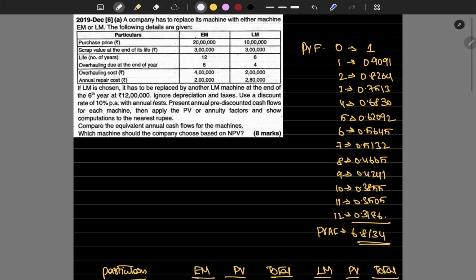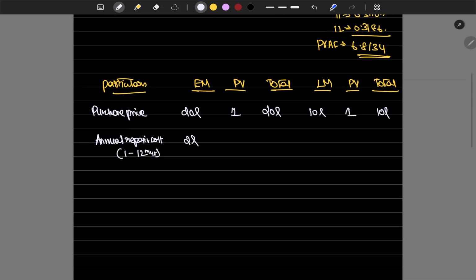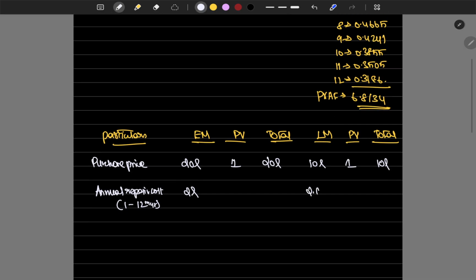What's the annual repair cost of EM? 2 lakhs. For LM it is 2.8 lakhs. For the entire 12 years the annuity factor is 6.8134. So 2 lakhs into 6.8134 is 13 lakh 62,680. Then 2 lakh 80,000 into 6.8134 is 19 lakh 7,752.